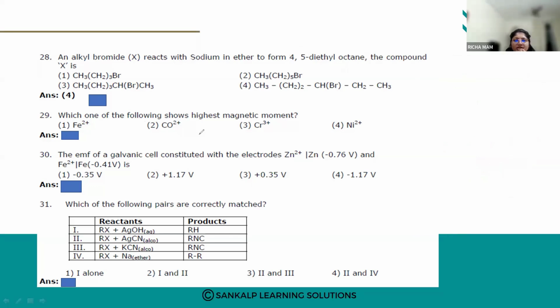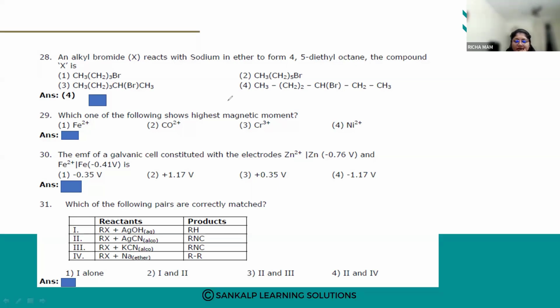Which one of the following will show the highest magnetic moment? First one Fe plus 2, second one Co plus 2, third one Cr plus 3, and fourth one Ni plus 2. Which will show the highest magnetic moment?